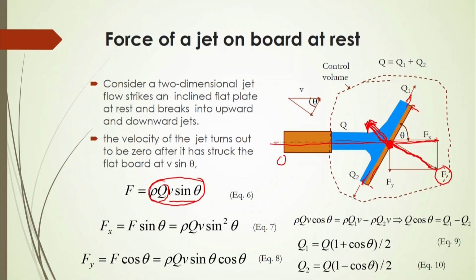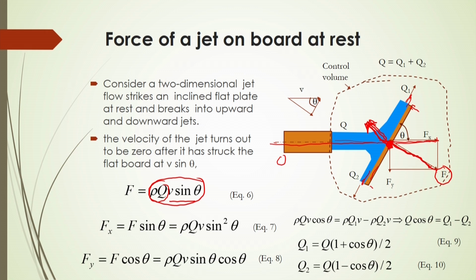Similarly, this force balance has to be done in the x and y directions. The force F will be divided into two parts, in the x direction and the y direction. So, in the x direction the component will be F x, and in the y direction it will be F y. So, F x will be equal to F into sin theta, because this is your theta. So, F y will be equal to F cos theta.